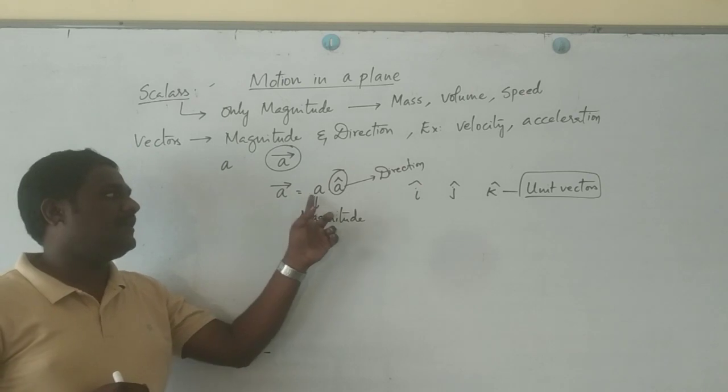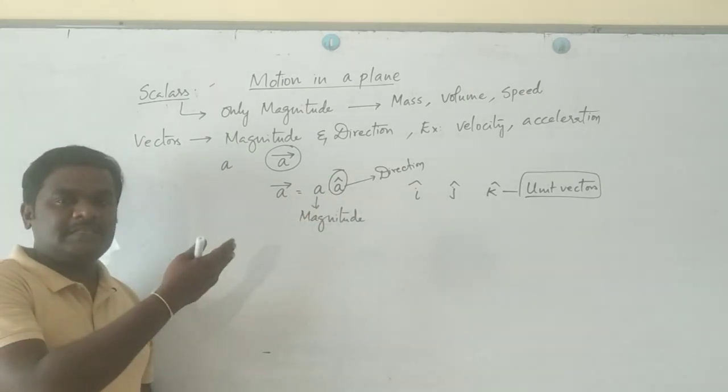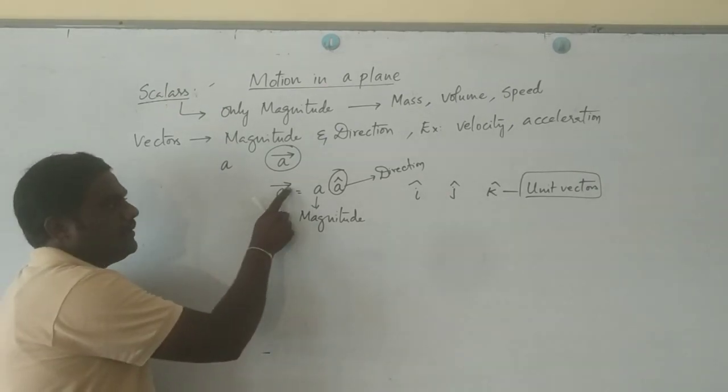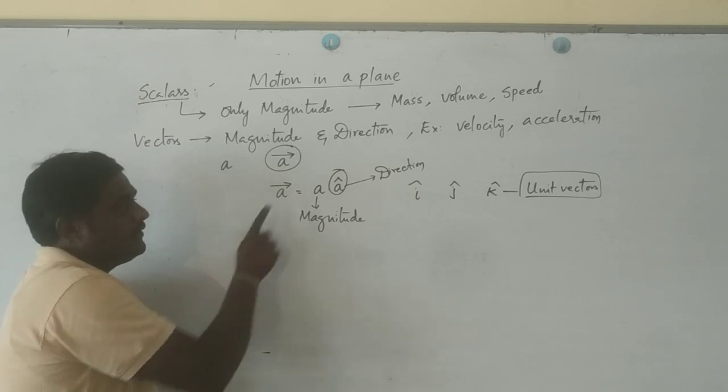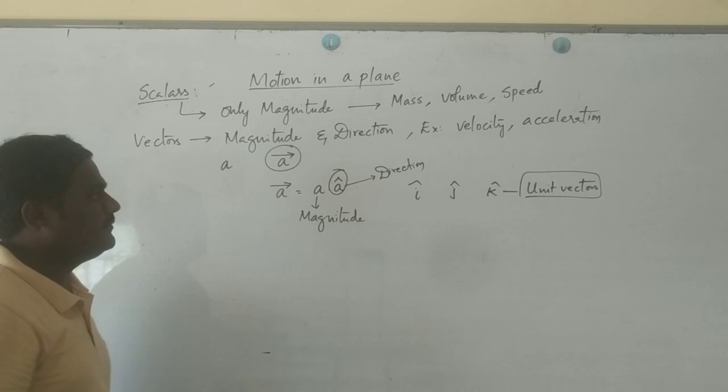A bar can also be written as A dot A cap. Without an arrow mark that indicates a scalar, with an arrow mark that indicates a vector.